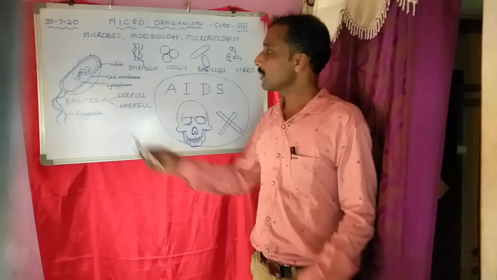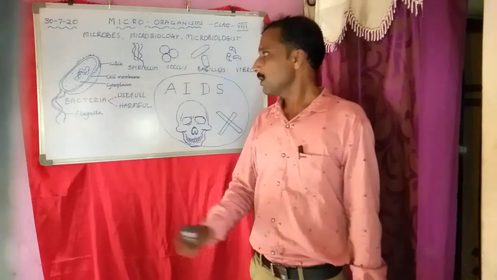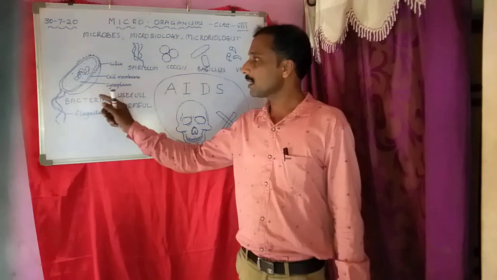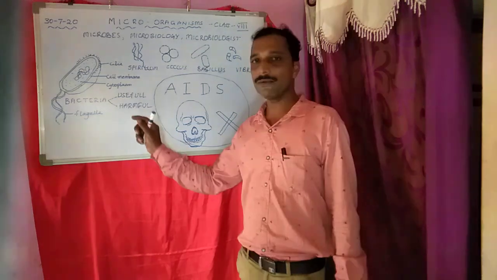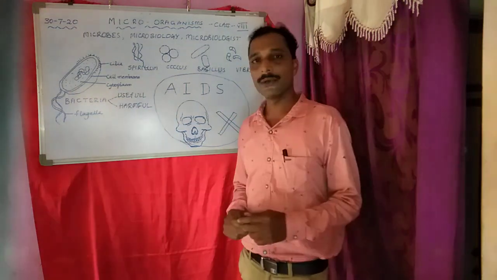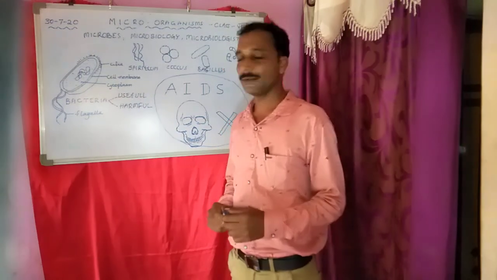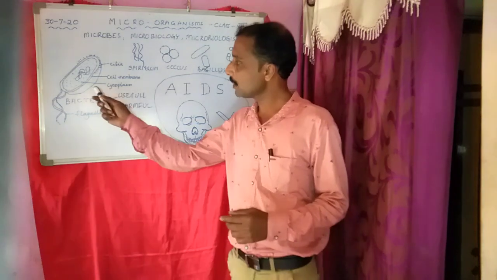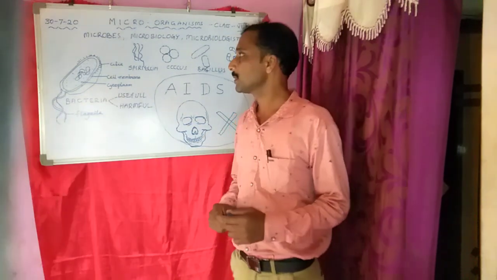First one, the bacteria. One activity I will give you: draw a neat labelled diagram of bacteria. Bacteria are of two kinds, useful bacteria as well as harmful bacteria. You can see on this whiteboard the structure of bacteria. When seen under the microscope, they appear like this, as I have drawn on the whiteboard.